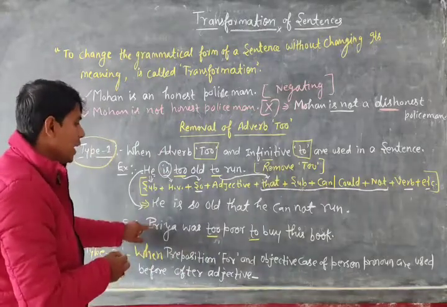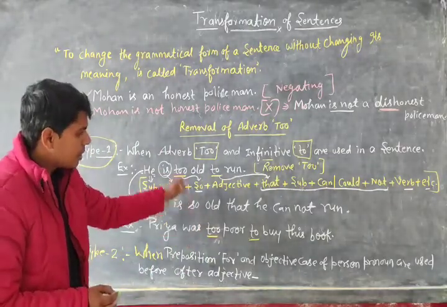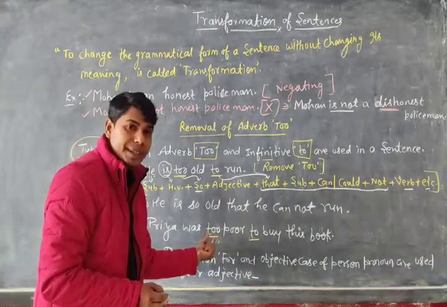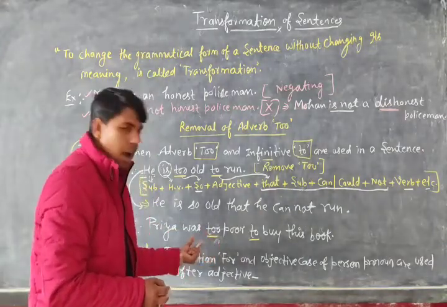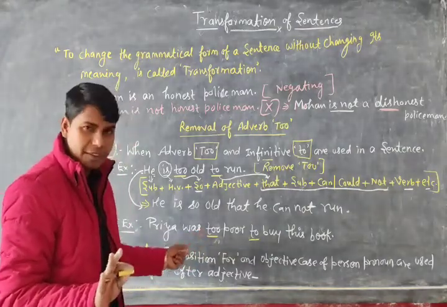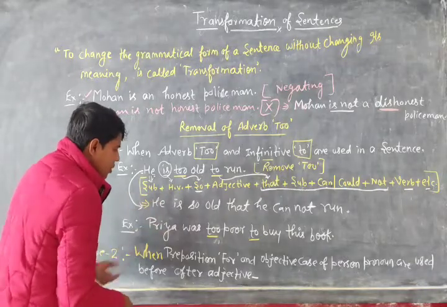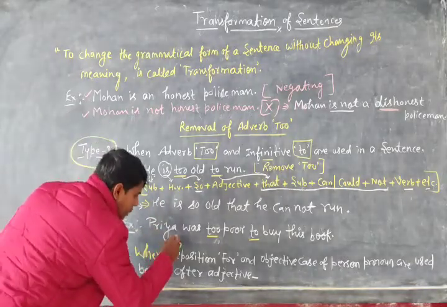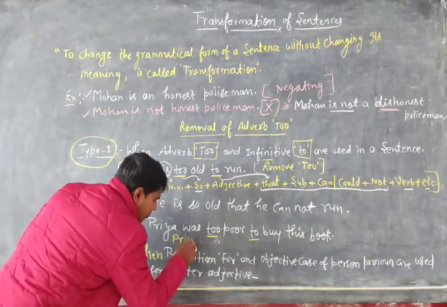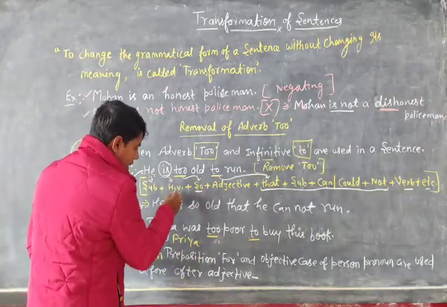So you have to transform the sentence by removing adverb to. Sir has told you very well how to remove it. So at the place of subject, very first write the subject. The subject is Priya, so you will mention here Priya. And after that the helping verb. So the helping verb is was.